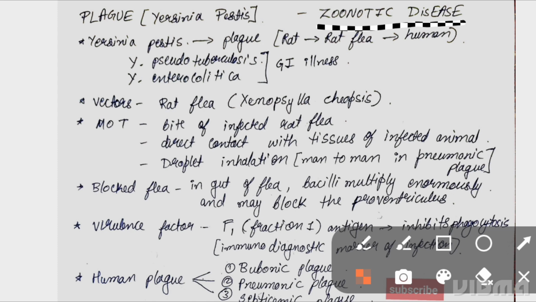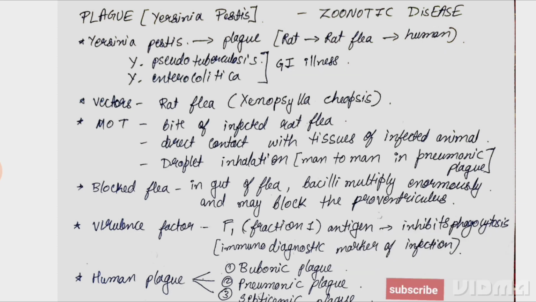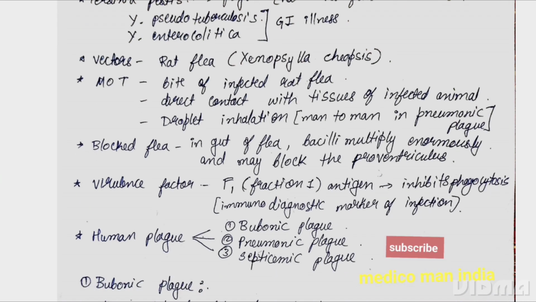What is the transmission? First, Yersinia pestis is present in the rat. Then the rat flea sucks the blood of the rat and also gets infected, and it infects humans. Yersinia pseudotuberculosis and Yersinia enterocolitica cause GI illness. The vector is the rat flea, also known as Xenopsylla cheopis, which infects humans. Mode of transmission is by bite of the infected rat flea, direct contact with the tissues of an infected animal, and droplet inhalation from man to man in pneumonic plague.